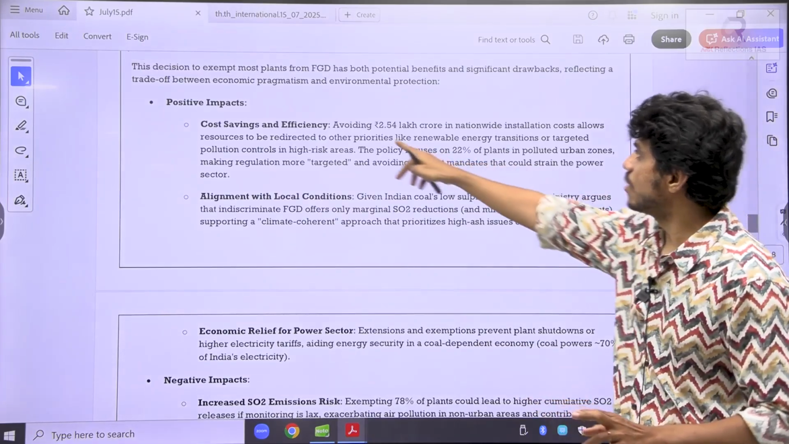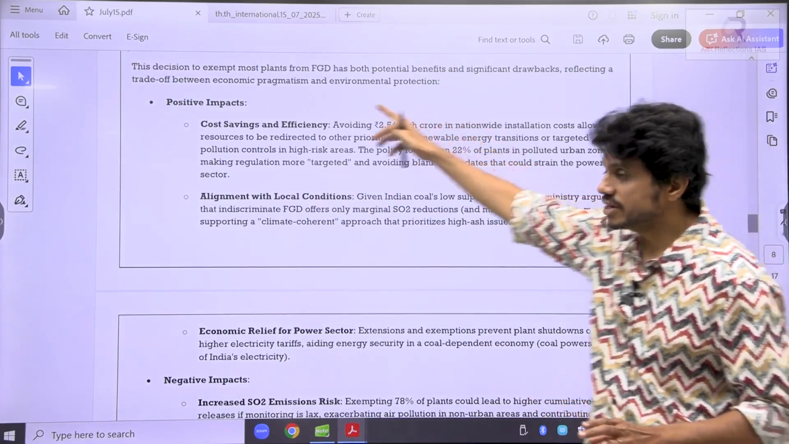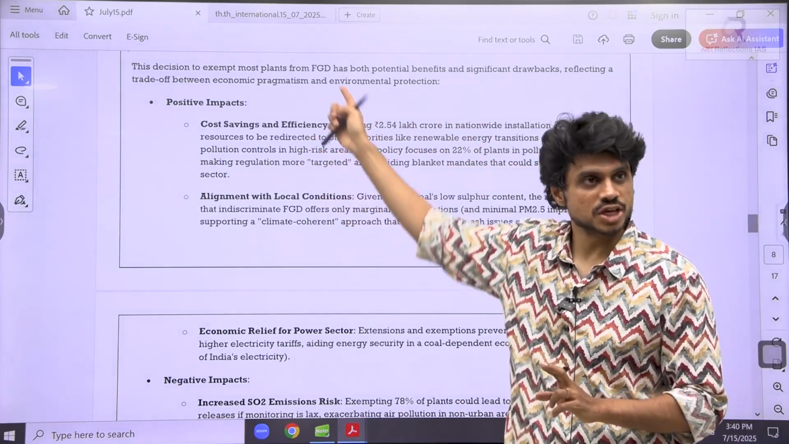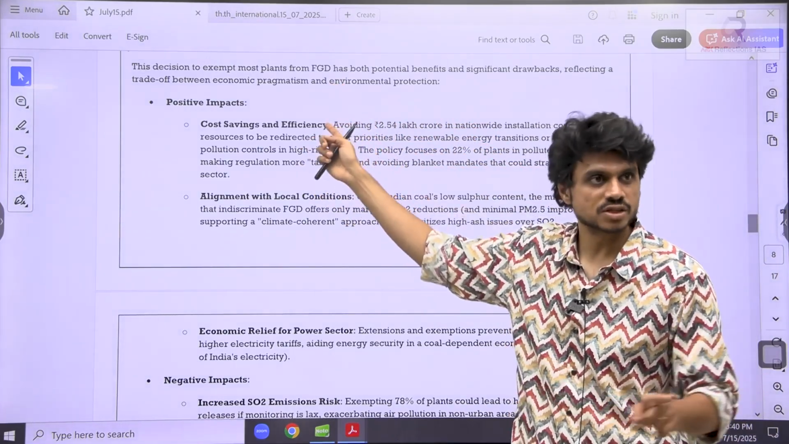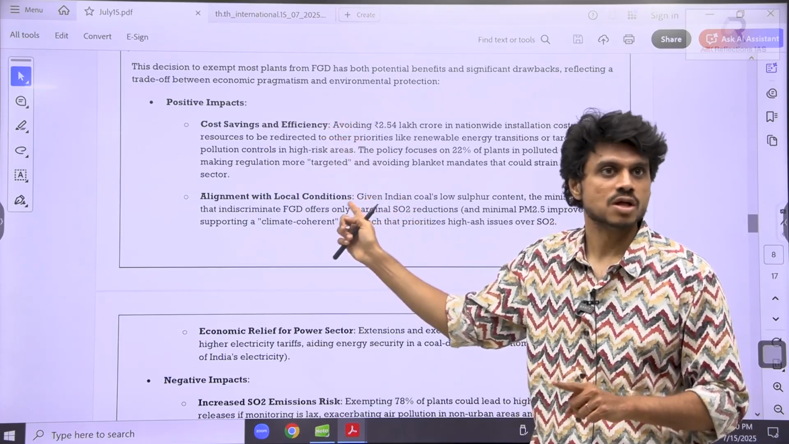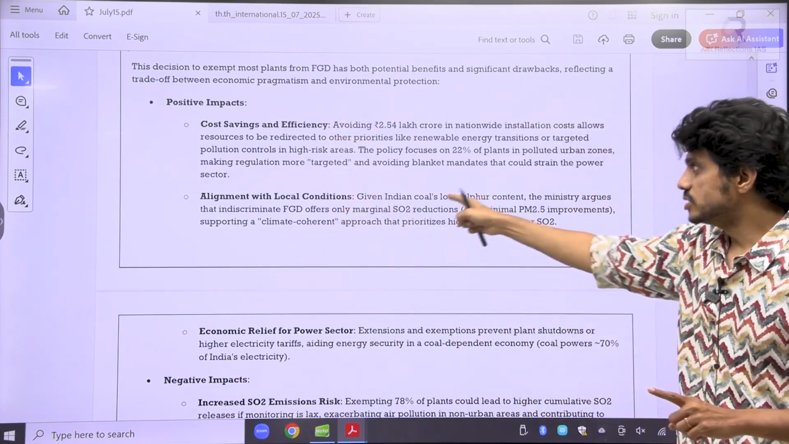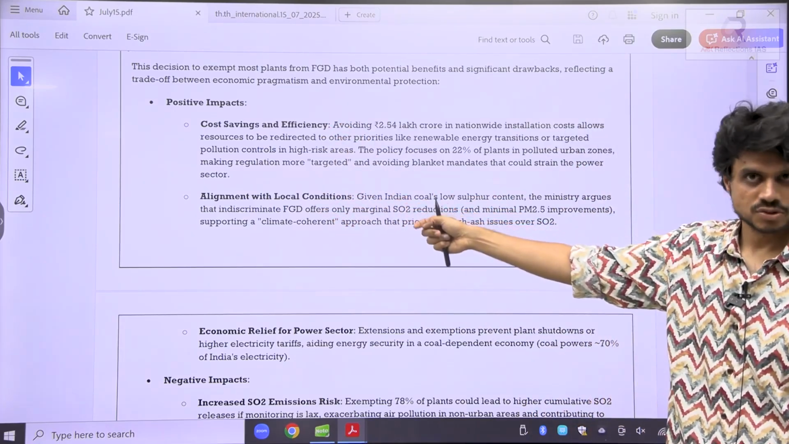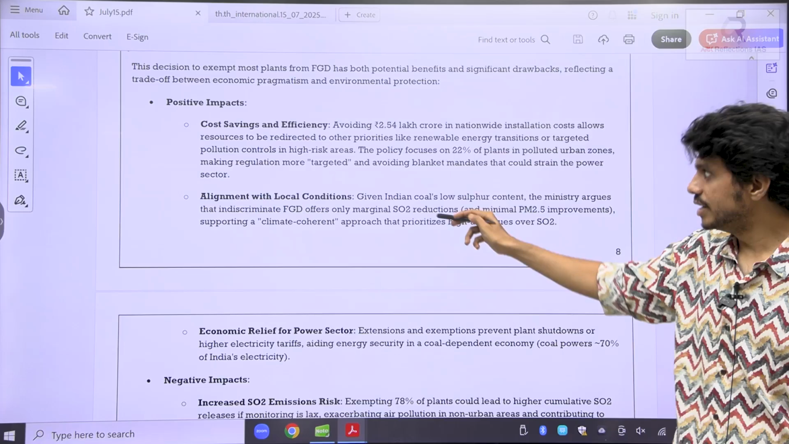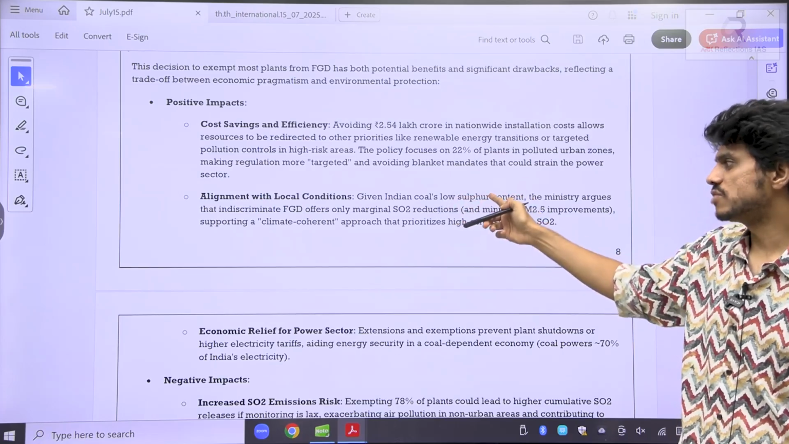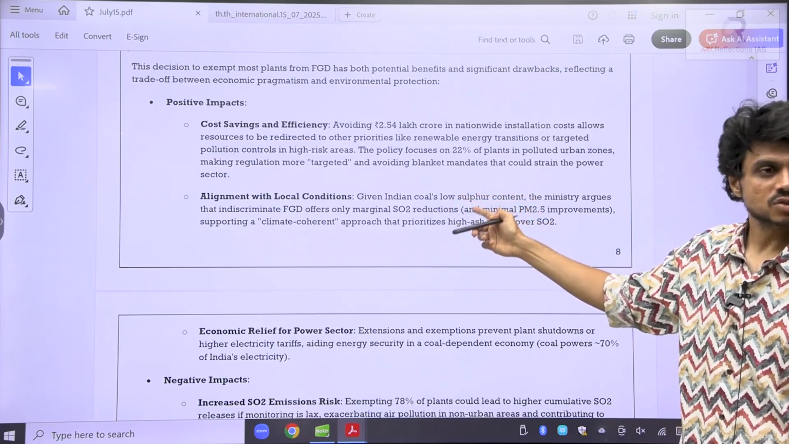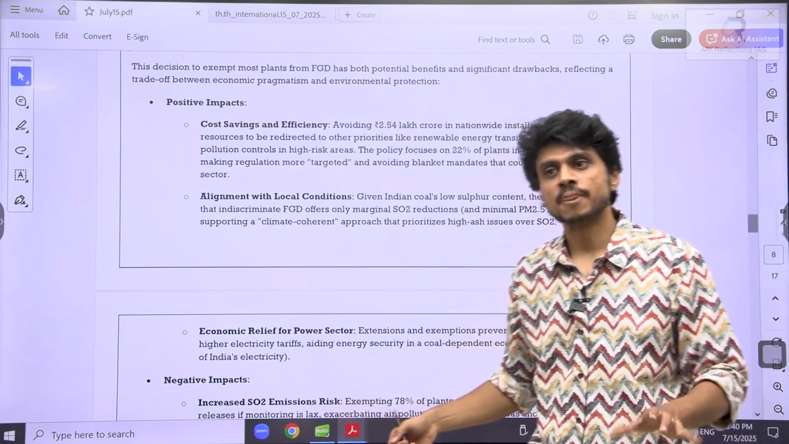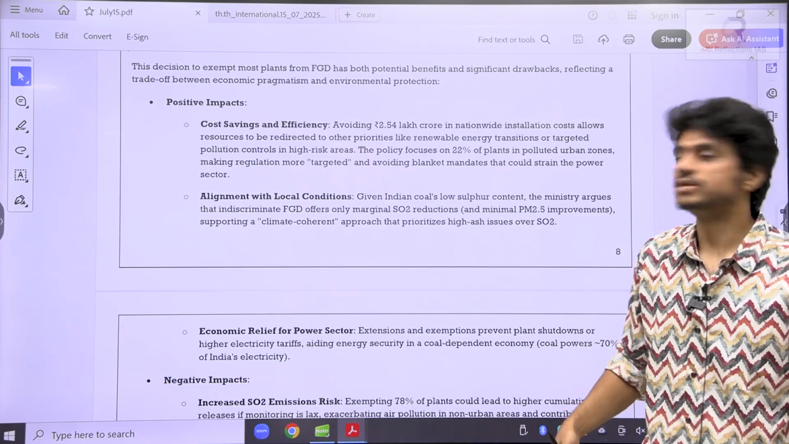See here, avoiding 2.5 lakh crore. It will reduce the cost. According to the Ministry of Environment, it will save 2.5 lakh crore. The same figure they have mentioned in the article, I have used the same point. And see here, alignment with the local condition. See how I have used the point. Our Indian coal has a low amount of sulfur content, so that's why it is suitable for our local needs. This is how I am generating the points there itself.